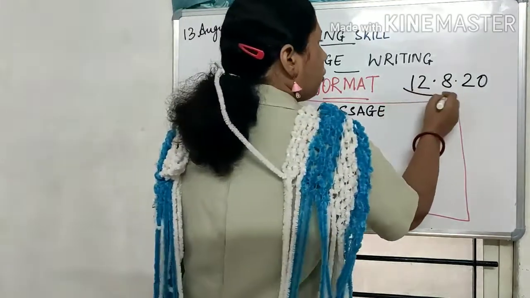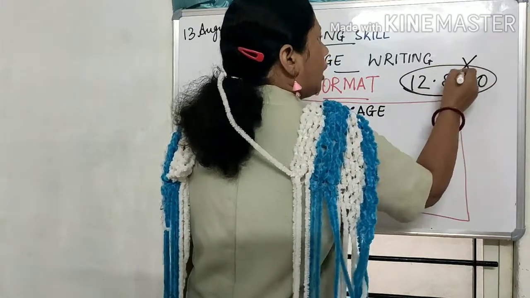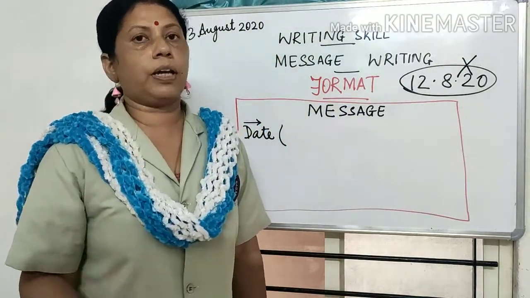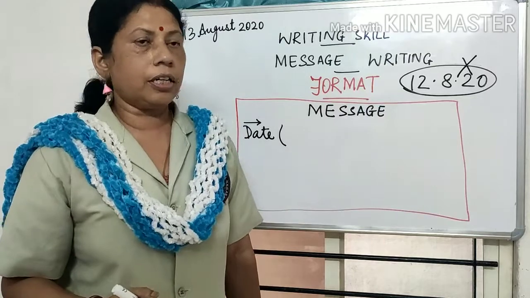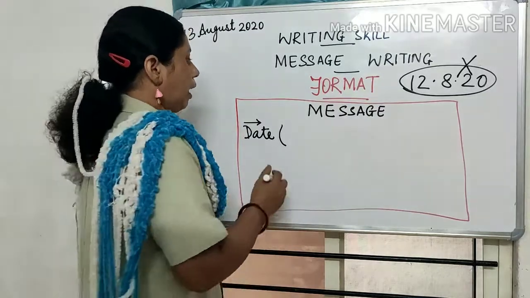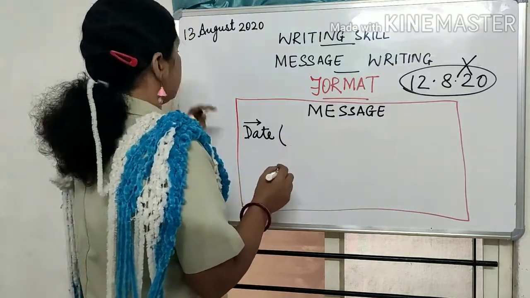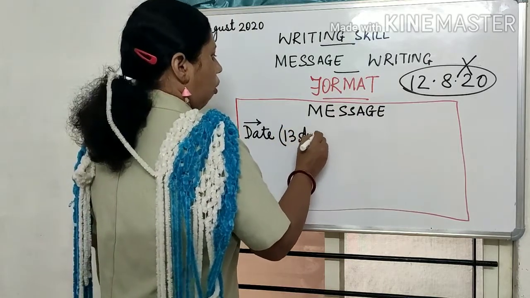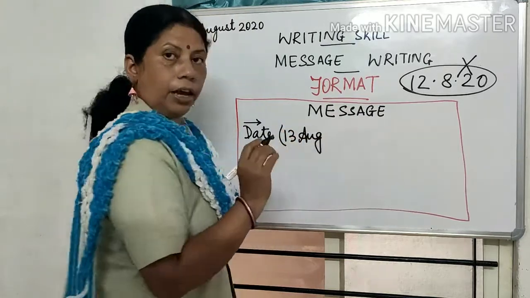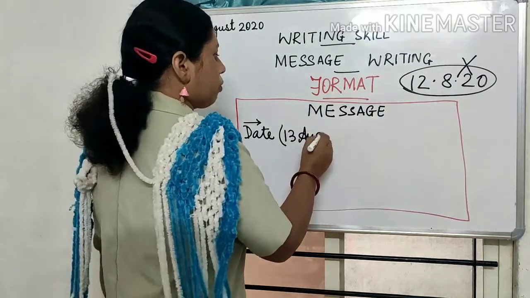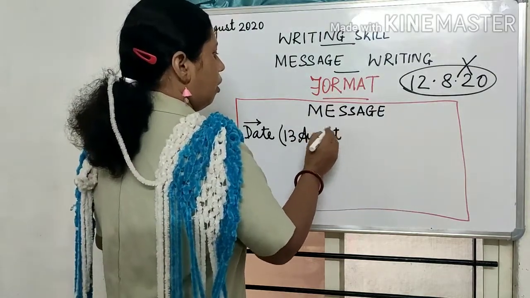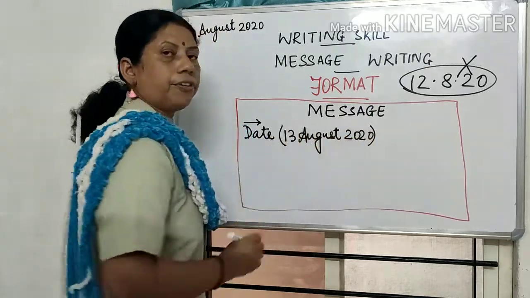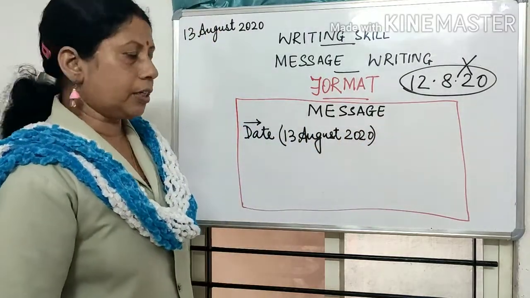This is the wrong way of writing the date in all the writing sections that we have in English, right? So to write the date, now today's date is 13, so I will write 13 August. You can write AUG in short also, or else you can complete it also, 2020. This is the way we should write the date, right?